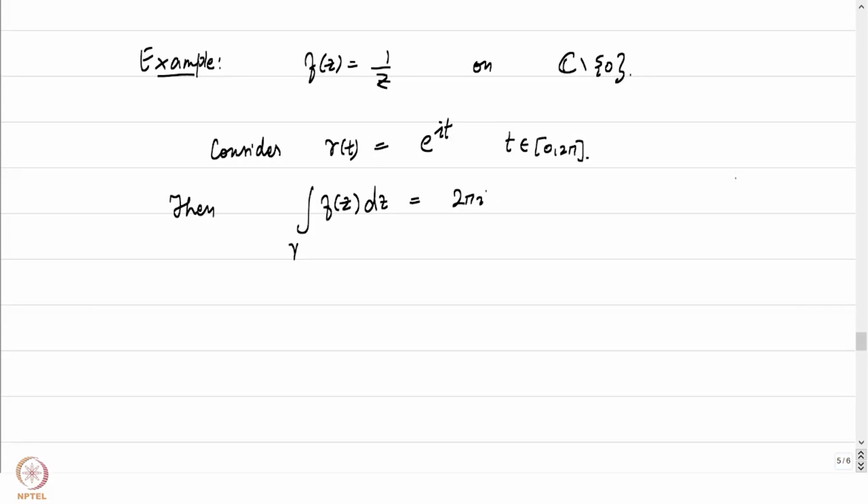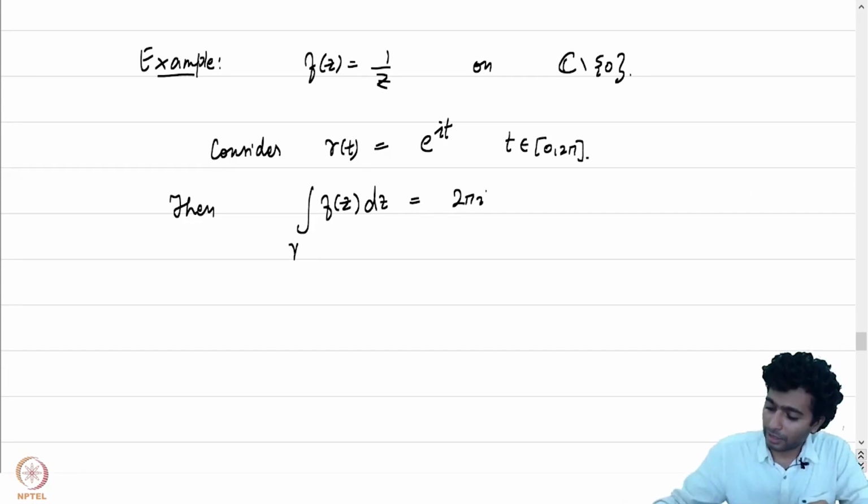The reason is quite straightforward. We have the origin here in the complex plane where our function f is not holomorphic, and therefore the origin does not belong to the domain of definition, and the absence of the origin ensures that our curve gamma cannot be homotoped to a point.